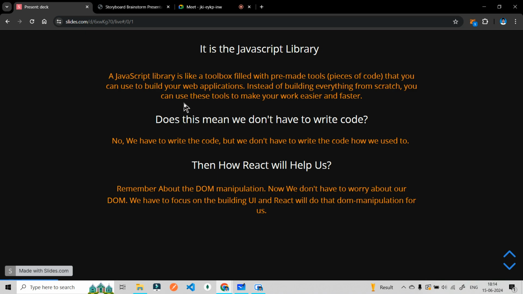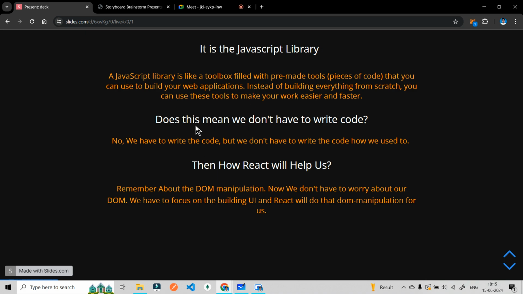But what is the difference between a library and a framework? We will discuss this, don't worry, we will cover that, because this is a very important question, and the interviewer will ask you. As soon as you say that React is a JavaScript library, the person will ask you, tell me, is it a library or a framework? You will get confused and say, I think it is a library. Then he will ask you what is the difference between library and framework. We will discuss that later, but this is not the main point of today's slide.